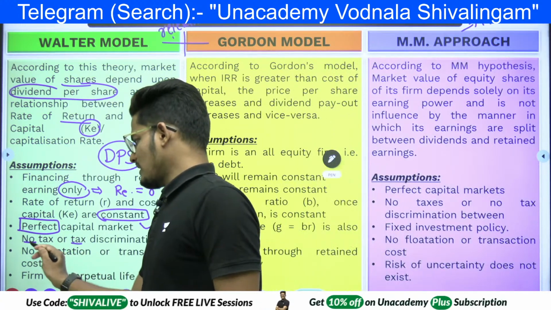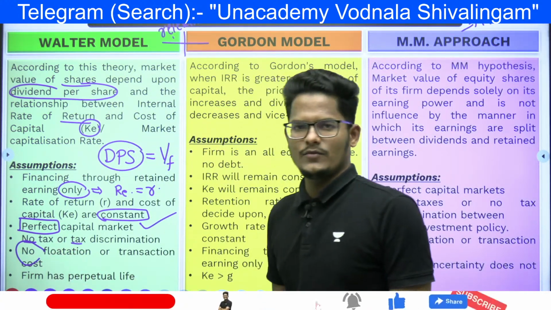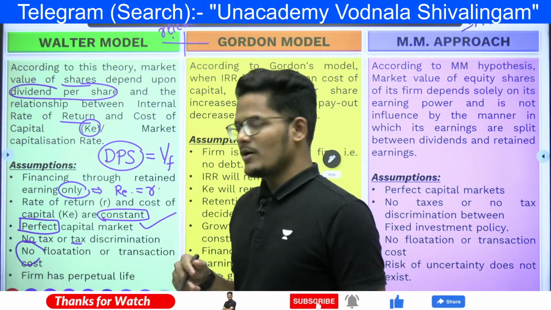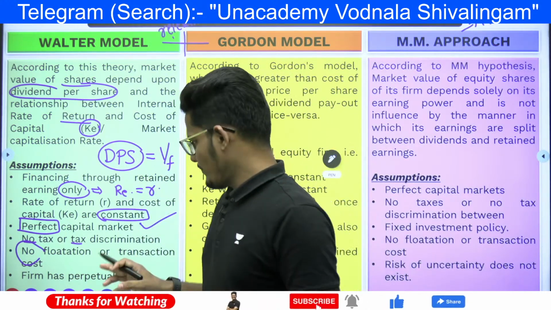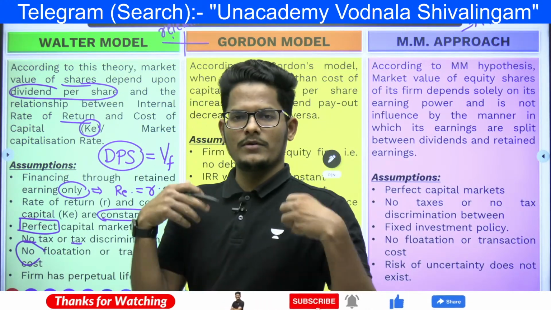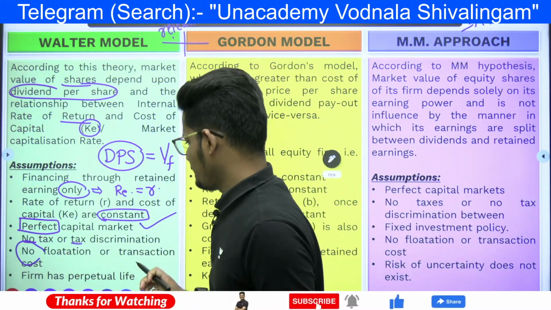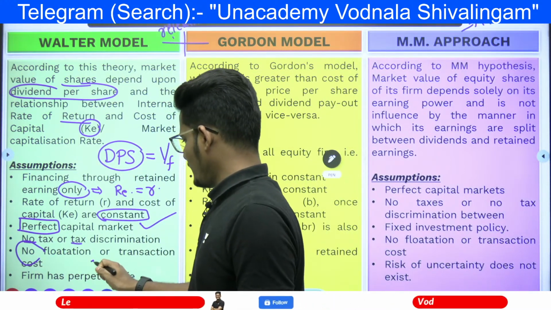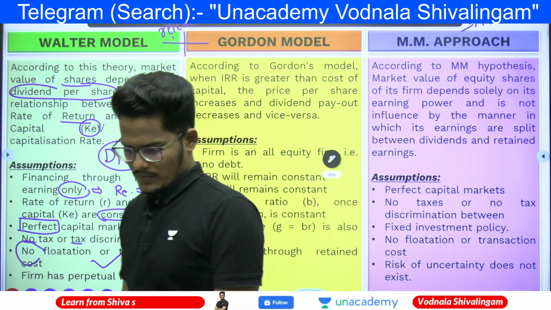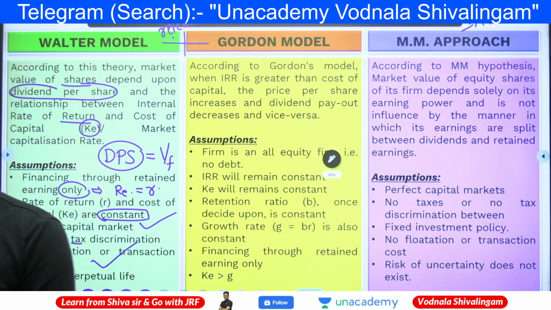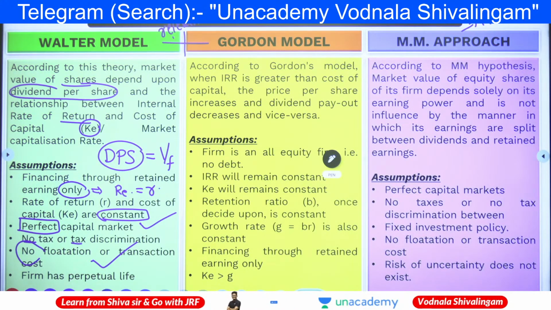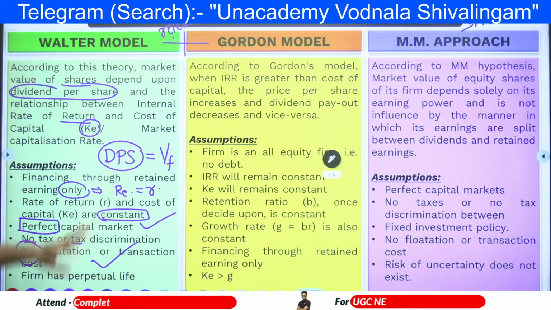And there are no transaction and flotation costs involved in making these transactions. That means the market will perform everything for free. The firm has a perpetual life. The firm is a going concern, right? No external financing, obviously. So these are the main assumptions of the Walter model.